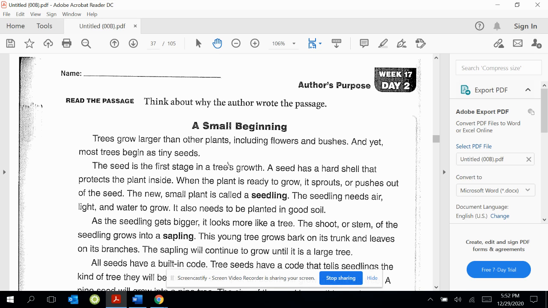Today is week 17, day 2, and we're talking about the author's purpose today. Remember that an author always has a purpose for writing something. Sometimes they write it to explain, to persuade. Persuade means to convince you to do something, to entertain, or to teach. The instructions say, think about why the author wrote the passage.